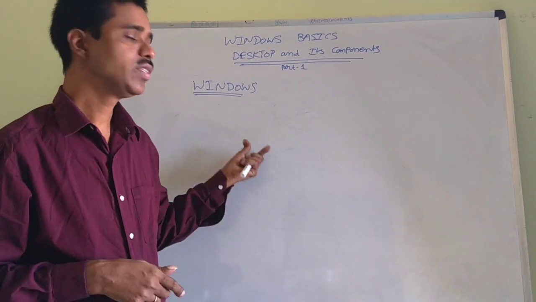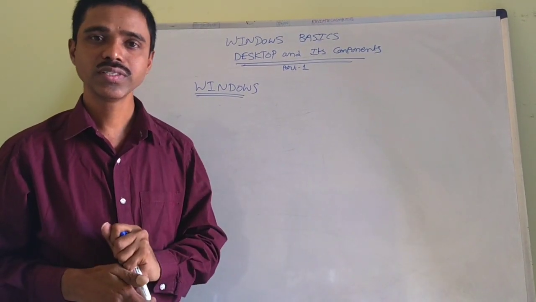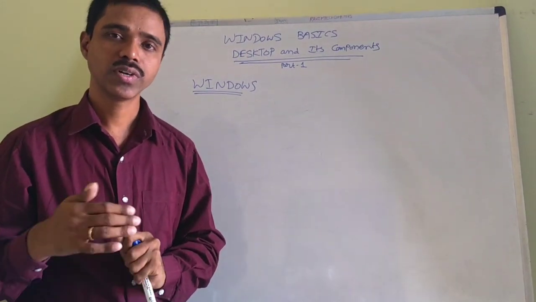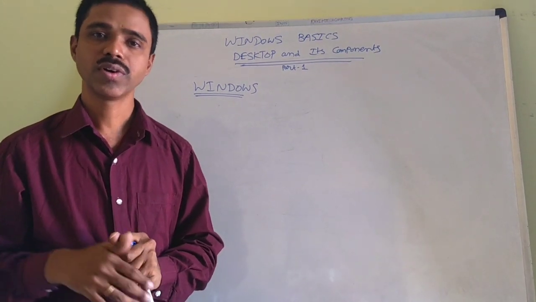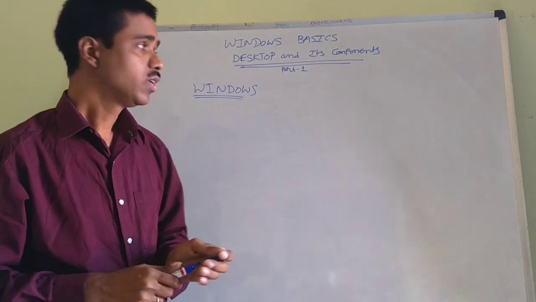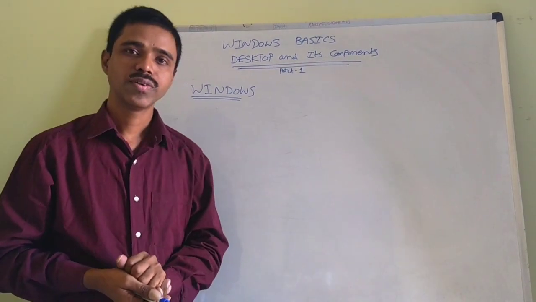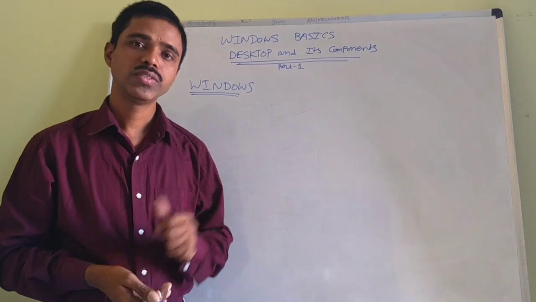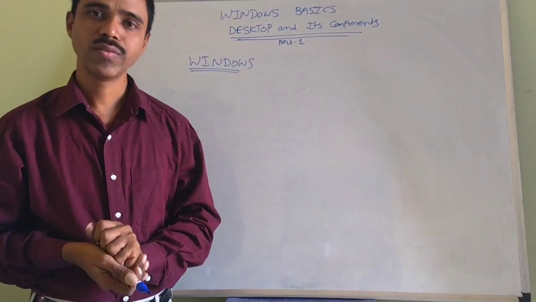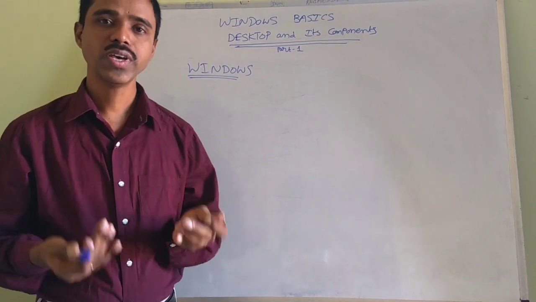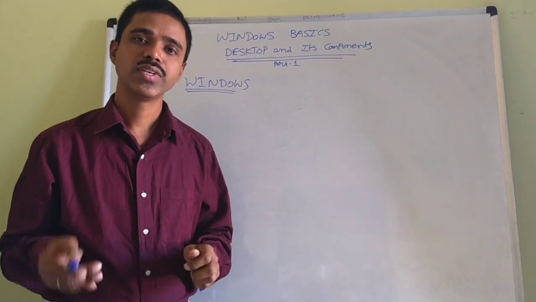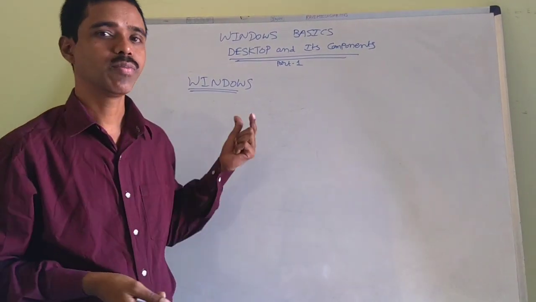The software which helps the system to run is called the operating system. That also comes under system software. About system software, application software, firmware and all, I will make a separate video, and on that you will get complete clarity. Coming to Windows, it is an example of an operating system. If this software is not installed in our computer, we cannot start it or work with it. So the compulsory software required in every computer is the operating system.